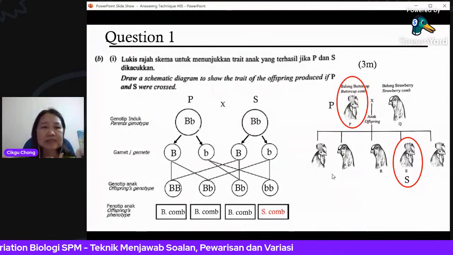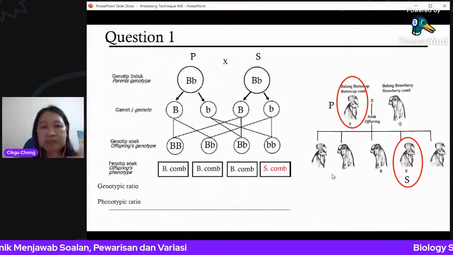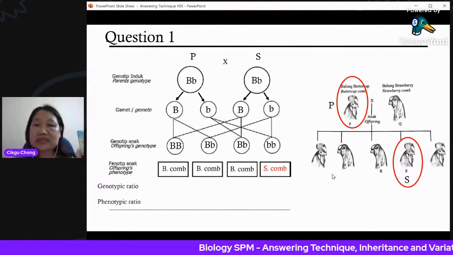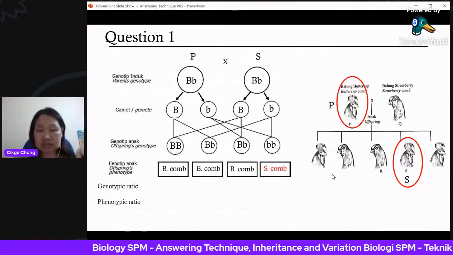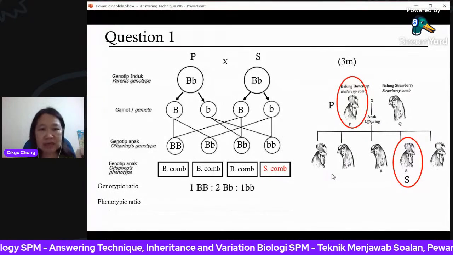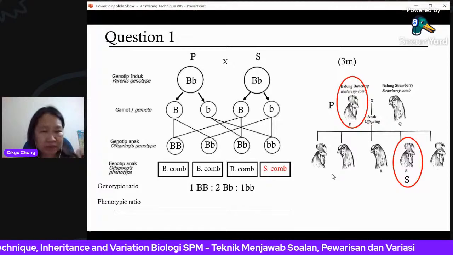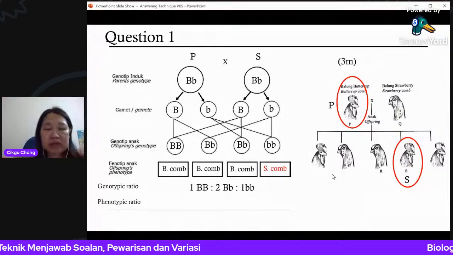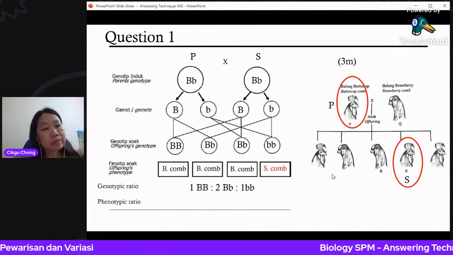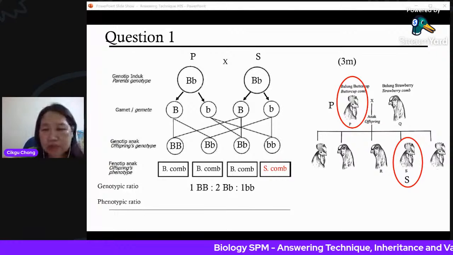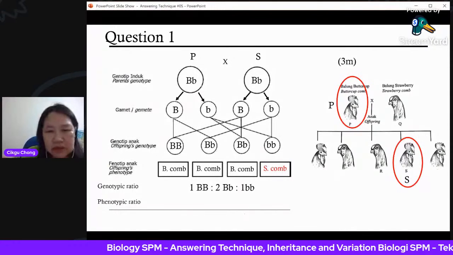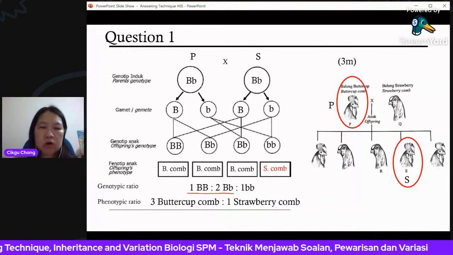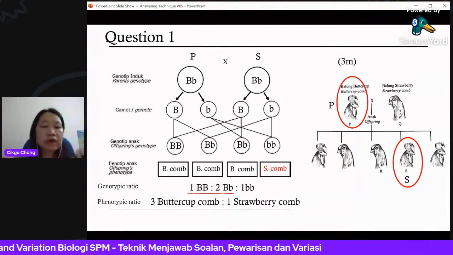Next. Now, this is actually the same question, but at the bottom, you need to put the genotypic ratio and phenotypic ratio. The earlier slide had no place to put it, so that's why I'm continuing the question here. This is 3 marks. So 1 big B big B, 2 big B small b, and 1 small b small b. But in phenotypic ratio, you notice that big B big B and big B small b show the same phenotype. This one shows buttercup comb, so it is 3 buttercup comb to 1 strawberry comb.